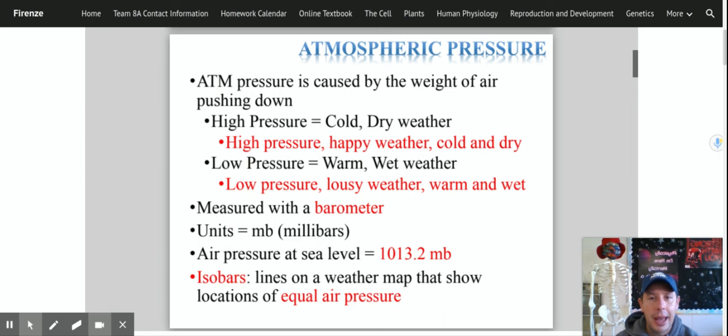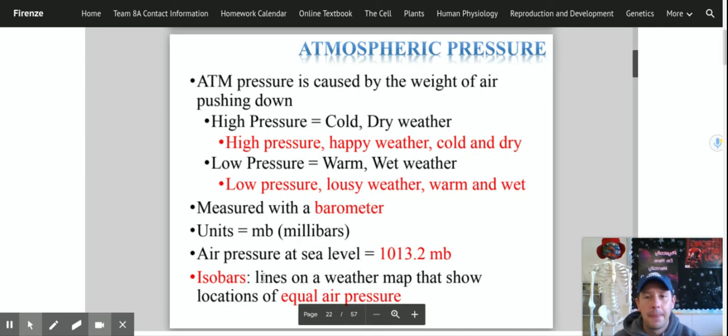Now, when we look at this on a map, we have these things called isobars. Isobars are lines on a weather map that connect equal areas of air pressure, just like we had isotherms. Isotherms connected equal areas of temperature. Contour lines or topographic lines did equal levels of elevation. Well, we have this thing called an isobar now, which connects equal areas of air pressure.